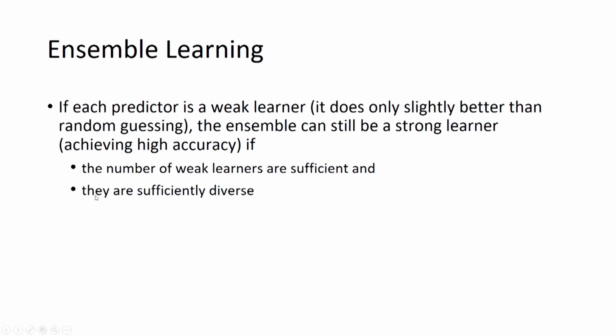So, this ensemble learning is one of the most popular techniques.